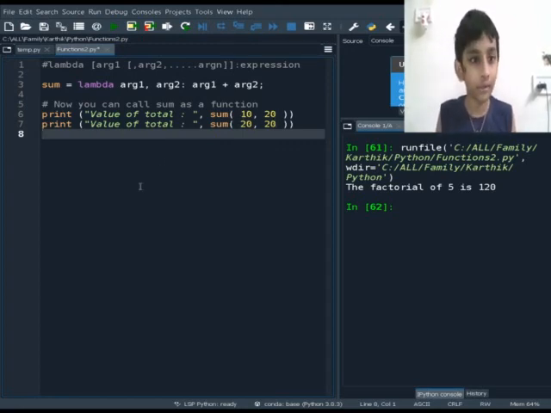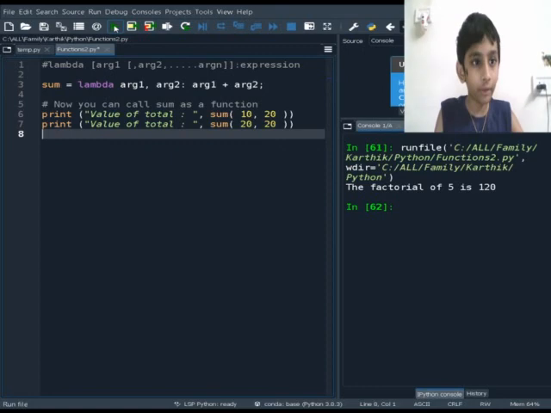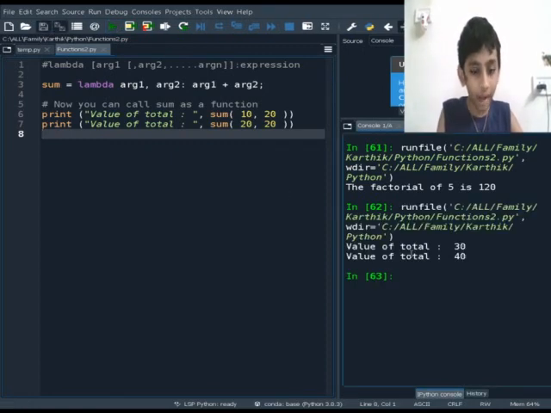Sum is a function, and argument 1 plus argument 2 is inside it. So it will take 10 as argument 1 and 20 as argument 2. If we execute it, the value of total becomes 30, and here again if we sum 20 and 20, because argument 1 is 20 and argument 2 is 20, when we add them, 40.